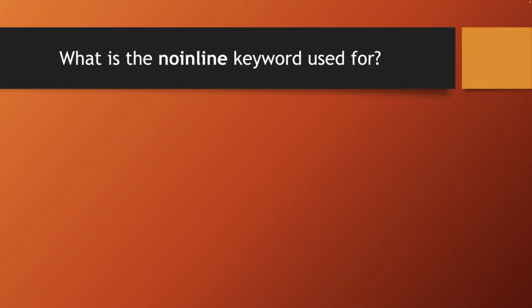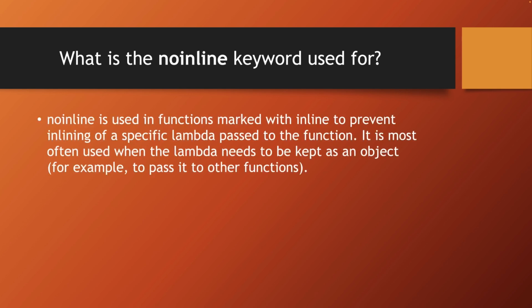What is the keyword noinline used for? Noinline is used for functions with the modifier inline, to disable inlining for a specific lambda passed into that function. And this is most often used when you need to store the lambda and use it as an object. For example, passing it to other functions.